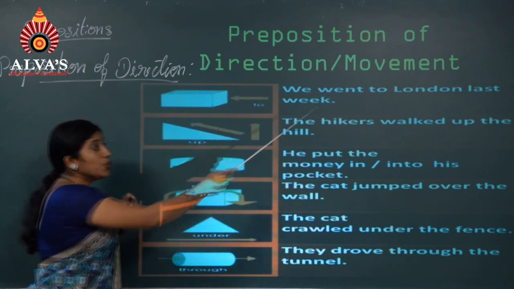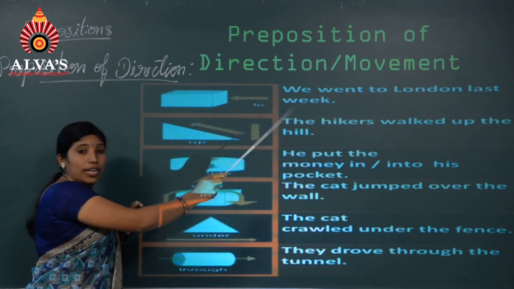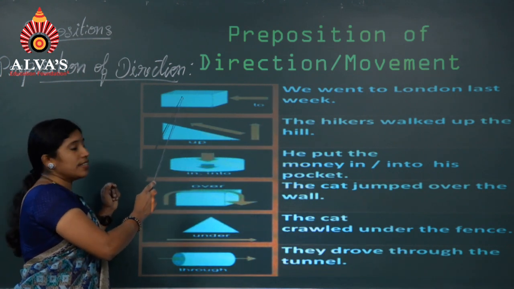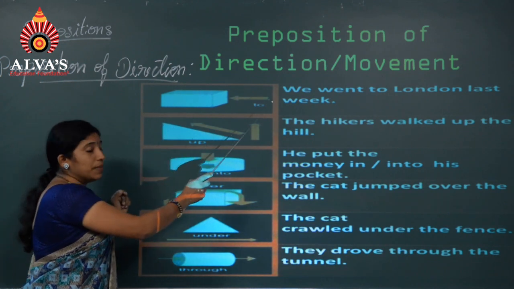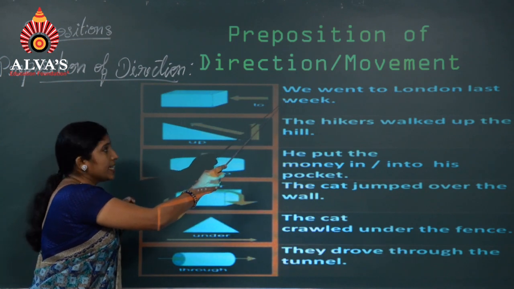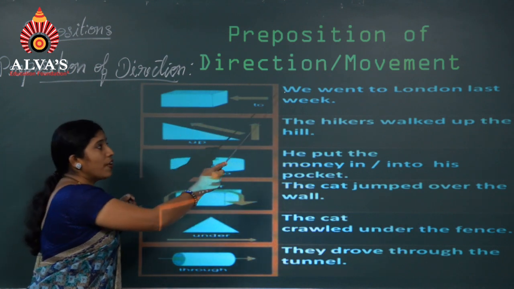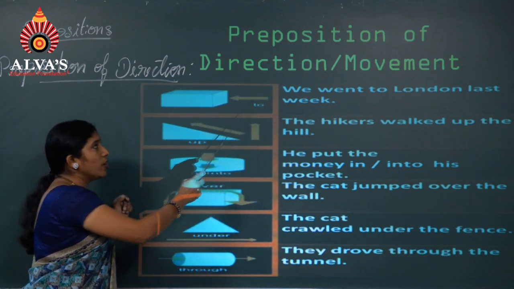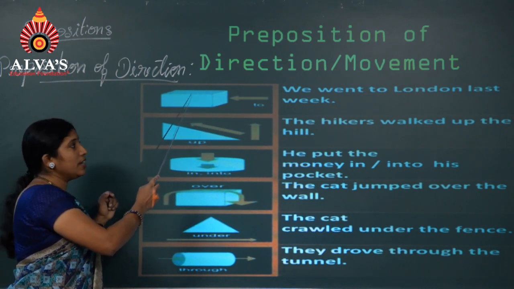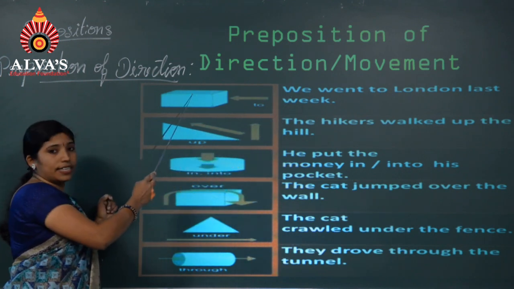Here the preposition to is used in the first statement. We went to London last week. Where is London? Imagine that this is London. A man went to London from his place. You can see the movement from this point, from his place, towards this block or this city, London. So it shows the movement from his place towards here.